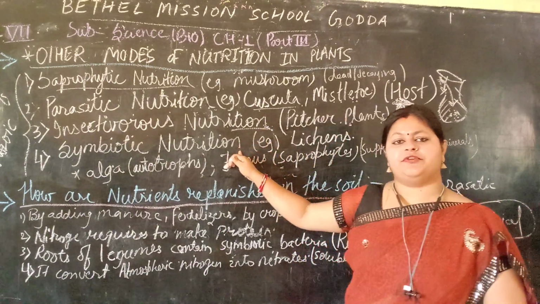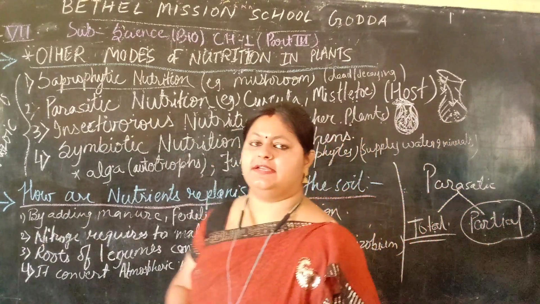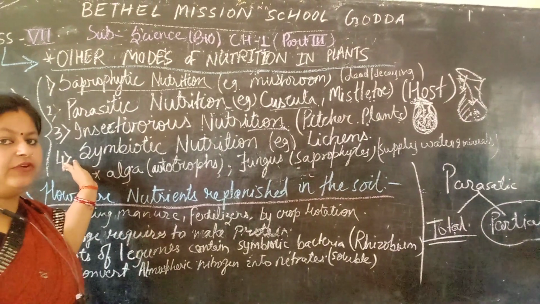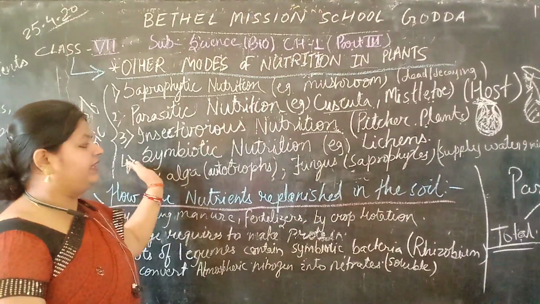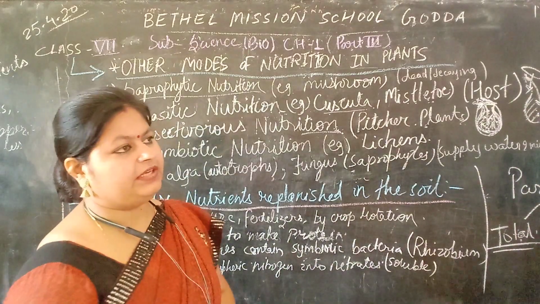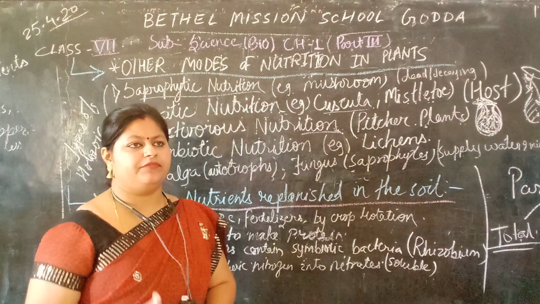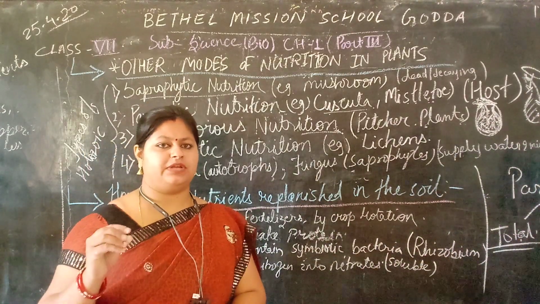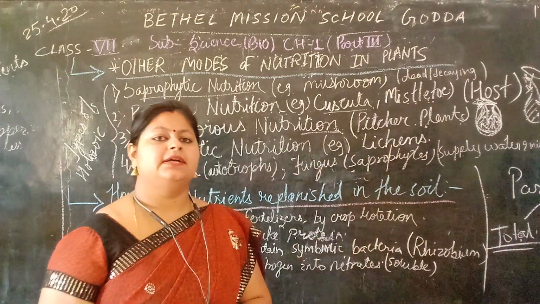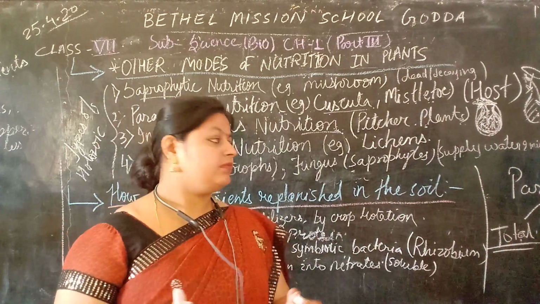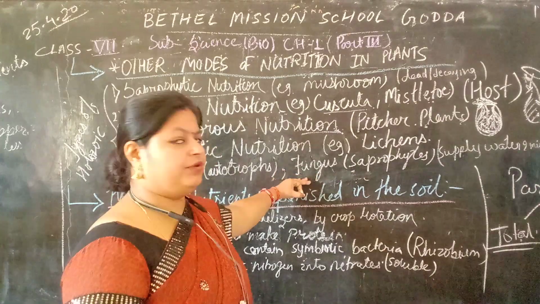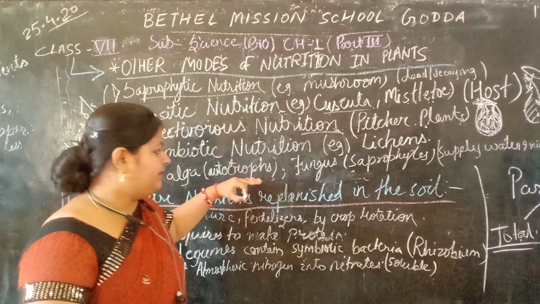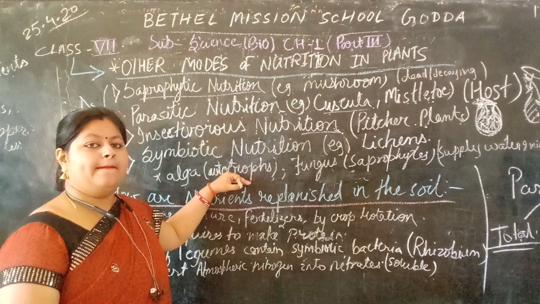The next topic we are going to discuss is symbiotic nutrition. Symbiotic nutrition is the type of nutrition in which two types of organisms live together to help each other, for their mutual benefit.